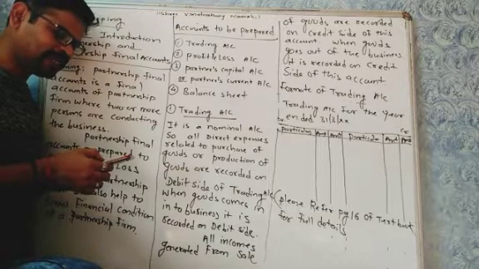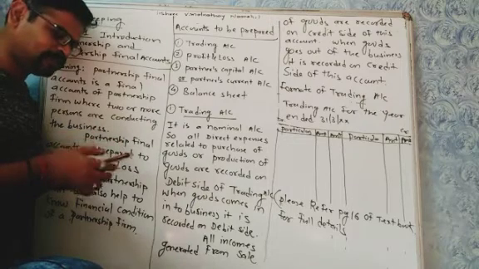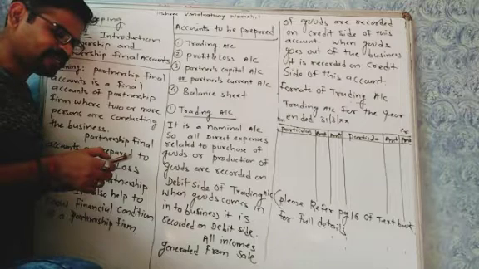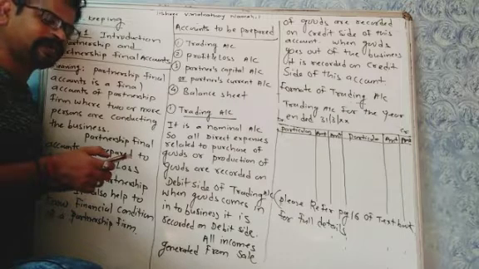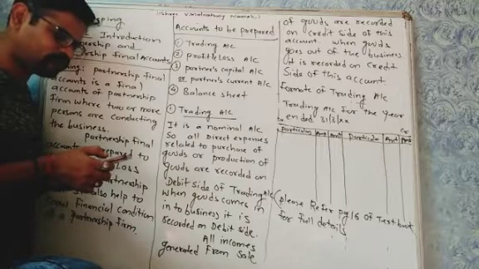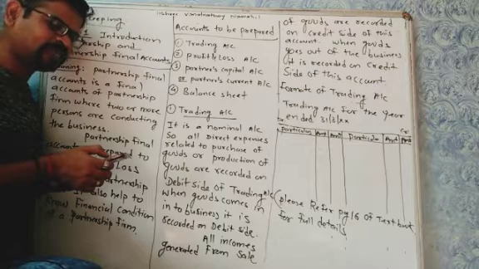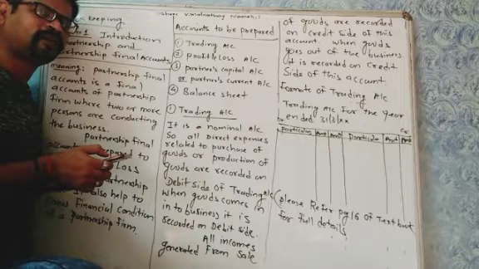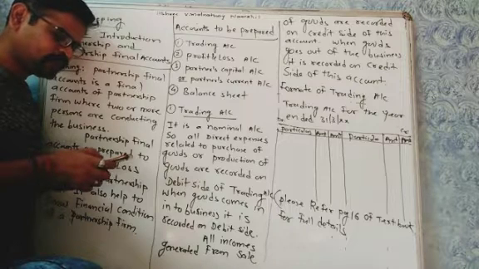Primary packing charges: whenever we manufacture goods, we pack them. This is related to goods, so it is recorded on the debit side. Factory lighting and heating is a factory expense, so it is recorded on the debit side of the trading account. Whatever factory expenses there are, they are always recorded on the debit side. Factory insurance is also related to the factory. Work manager's salary: the work manager works in the factory, so his salary is recorded on the debit side of the trading account. And on the credit side, you can see sales.